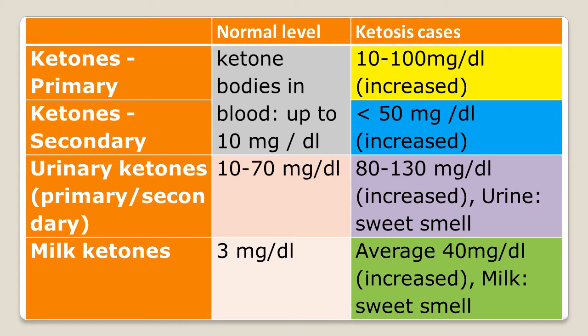About the milk ketones, the normal level of ketone bodies in milk is 3 milligram per dl. In ketosis cases, the milk ketone is increased, generally averaging 40 milligram per dl, and thus there is also a sweet smell from the milk.